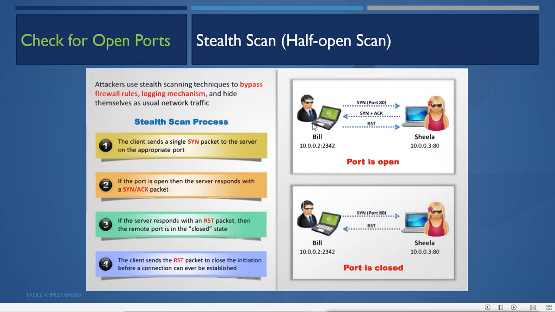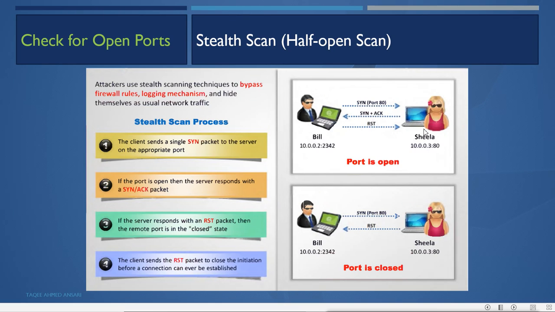Now what will the attacker do? Instead of establishing the connection by sending ACK, it will directly send the reset. When it sends the reset instead of ACK, the connection will never be established. And when the connection is not established, your records will not be logged there.